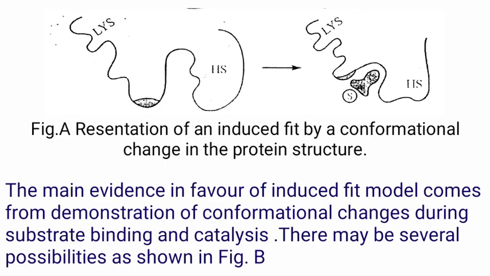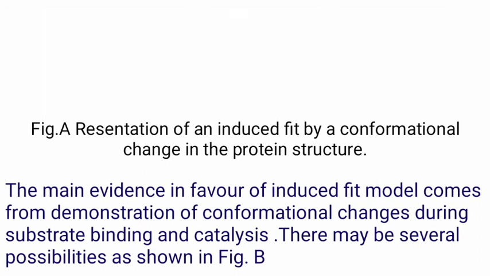This figure shows that in the absence of substrate, the catalytic and the substrate binding groups are several bond distances removed from one another. When the substrate approaches, there occurs a conformational change in the enzyme protein, aligning the groups correctly for substrate binding and for catalysis. At the same time, there also occurs a change in the spatial orientation of the other regions.